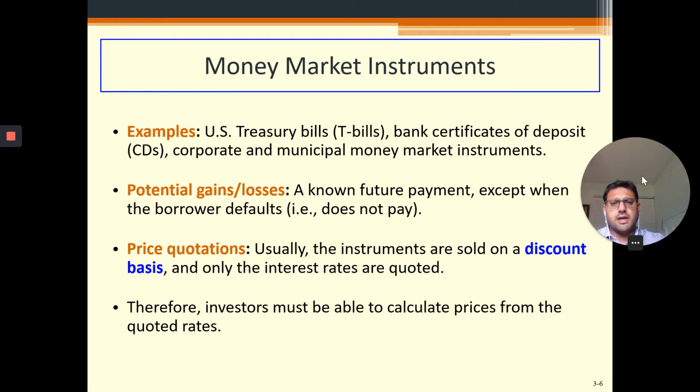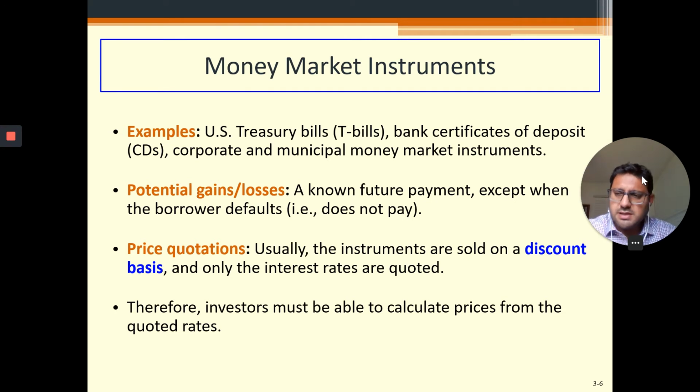And what is the potential gain? The gain is that there is a known future payment. So you are sure about what future payment you will get. That will be the face value. You'll get that, and only if the borrower defaults, which for large corporations or the government is very unlikely, will the investor not be able to get the money. But again, it's very unlikely that a government can default on its payments, or a big corporation can default.